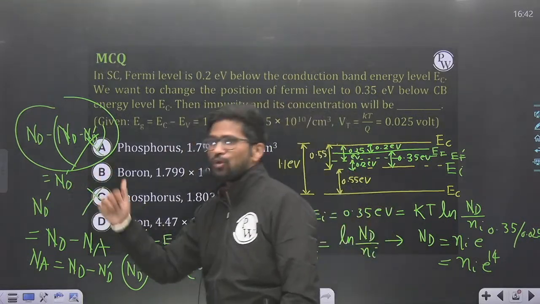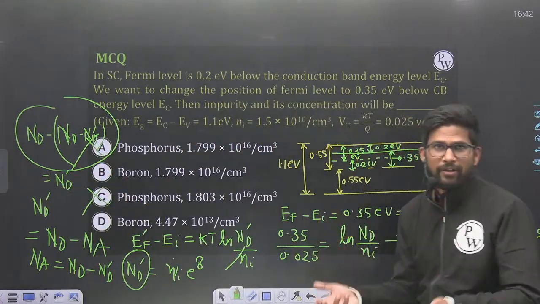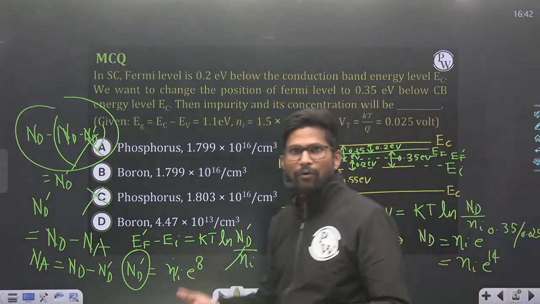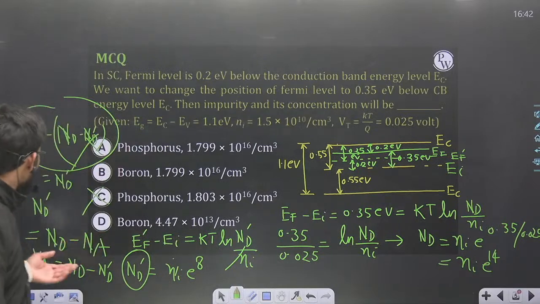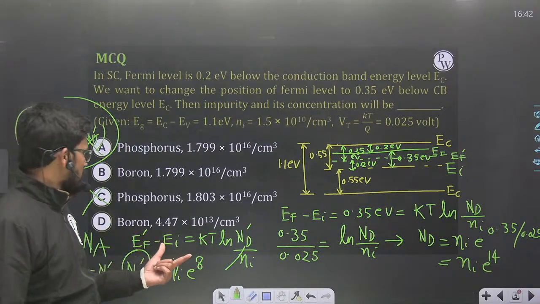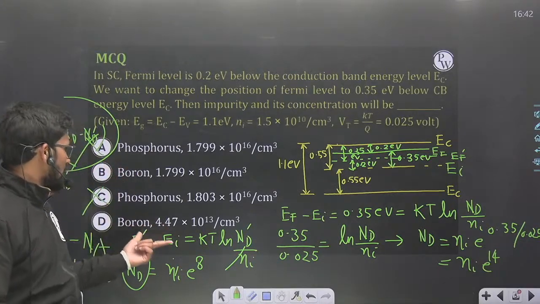This ND dash donor will make this semiconductor N type with Fermi level at EF dash, which is our requirement. So we will be adding ND minus ND dash borons, and the answer will be B or D.